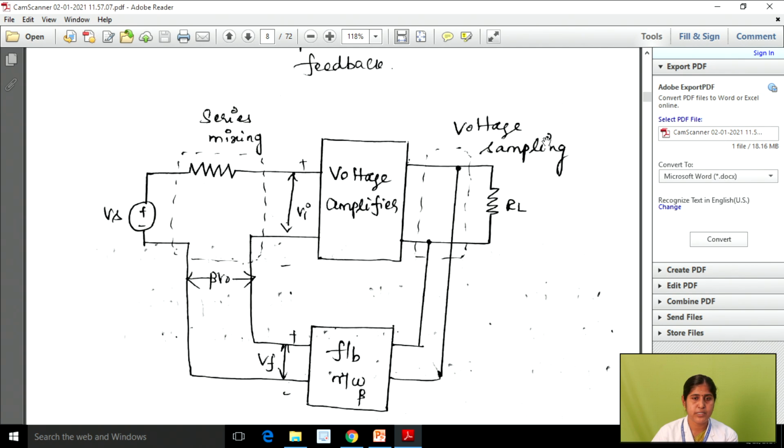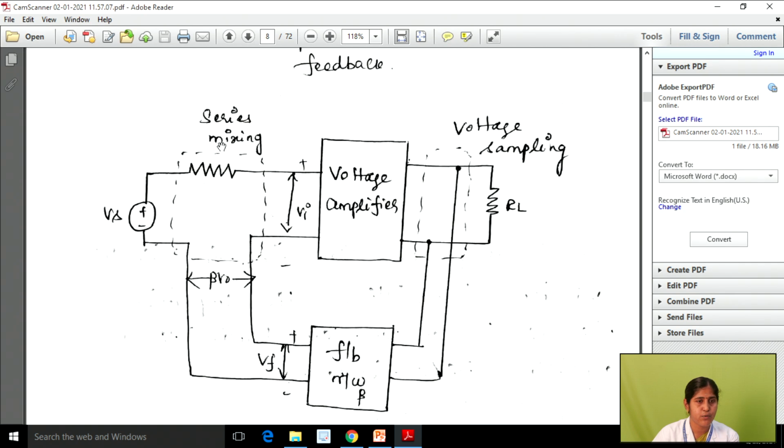So on your output side we are using voltage sampling, so the voltage signal is connected in the form of shunt. This is the shunt connection representation. On the input side we are using series mixing. In this voltage amplifier, both input and output have a voltage source, so here we are using Vs. This voltage source is connected in series with your resistance. In general, voltage is connected in series with resistance and current is connected in parallel with resistance. So here we are using a voltage signal, so your voltage source is connected in series with your resistance.